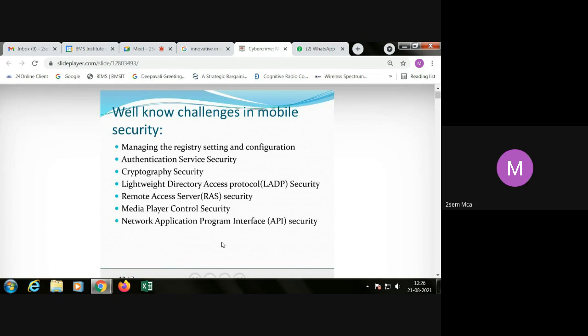Lightweight Directory Access Protocol security. We will discuss each one individually in the coming slides. Remote access server security, media player control security, network application program interface security. These are some of the well-known challenges that already exist with mobile security.